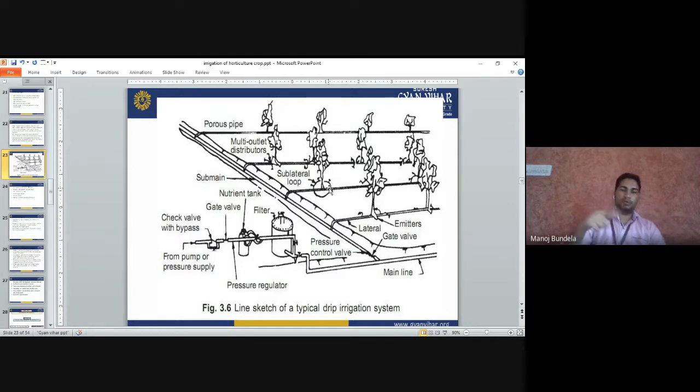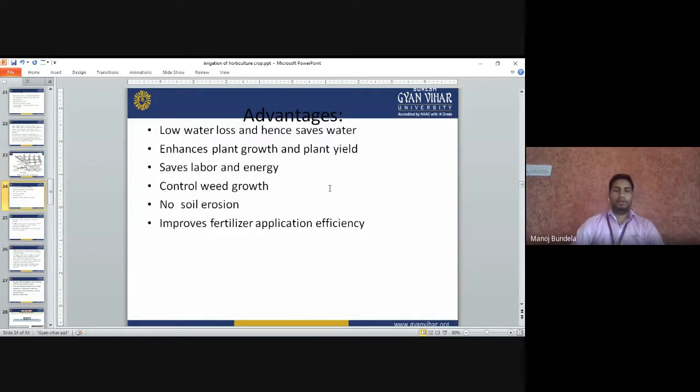It will make round loops when it goes to the plant. Next is the advantage of drip irrigation. Low water loss, hence it saves water. The water loss will be less, so it will save water and enhance plant growth and plant yield. The water is directly available to the root zone of the plant, so it will increase plant growth and total production.